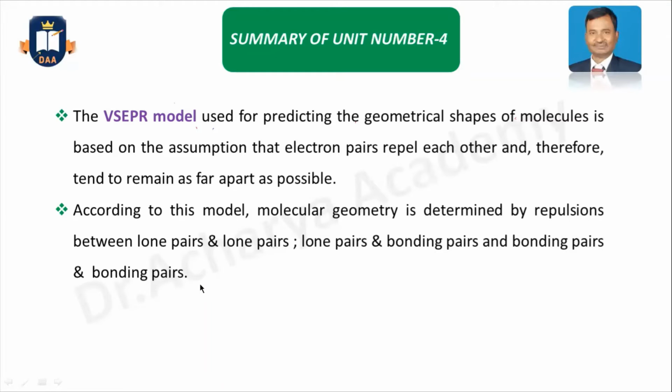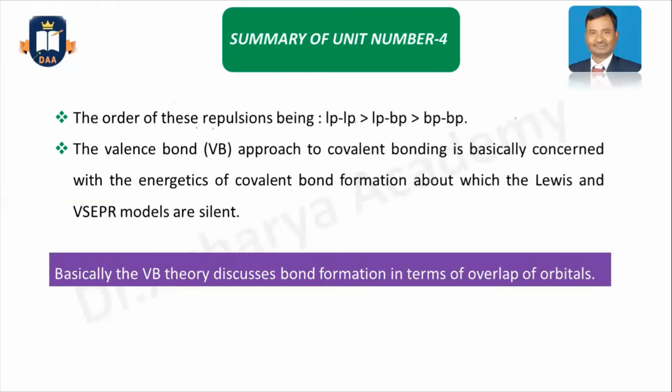With this repulsion, molecular geometry can be predicted. The order of repulsion is: the highest repulsion for lone pair-lone pair, the lowest for bond pair-bond pair, and for lone pair-bond pair the value is in between.